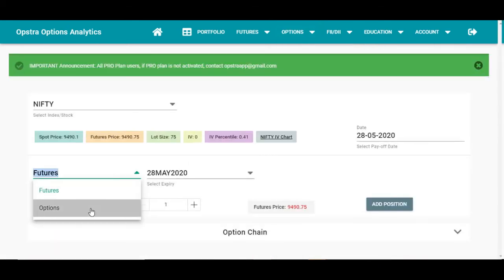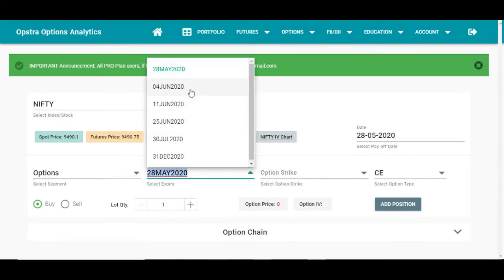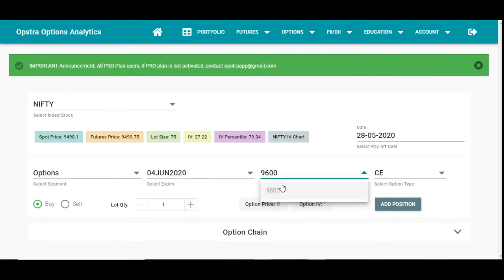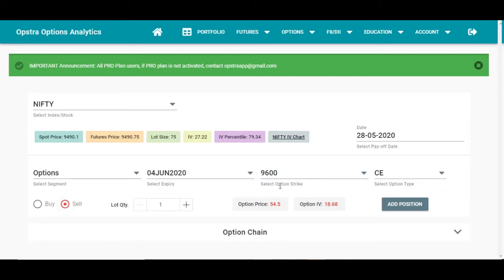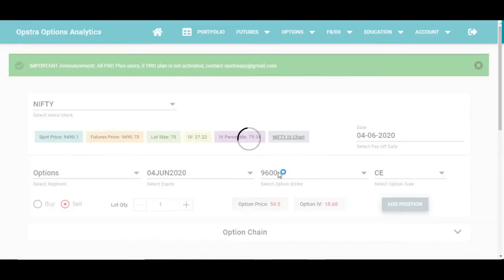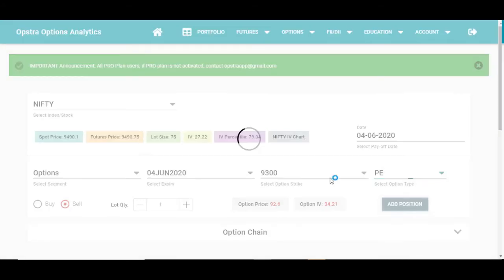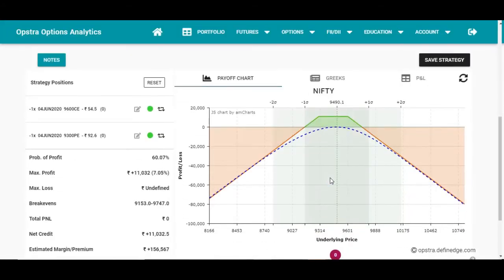So I'll be moving to the strategy builder. Here I'll be choosing options, and I'll be choosing 4th June as the expiry. We made that 9600 will act as a resistance, so I'll be selling the 9600 call option, which is at the price of 54, and after that I'll be selecting the 9300 put option, and I'll be selling that as well. The 9300 put option is trading at the price of 92.6.